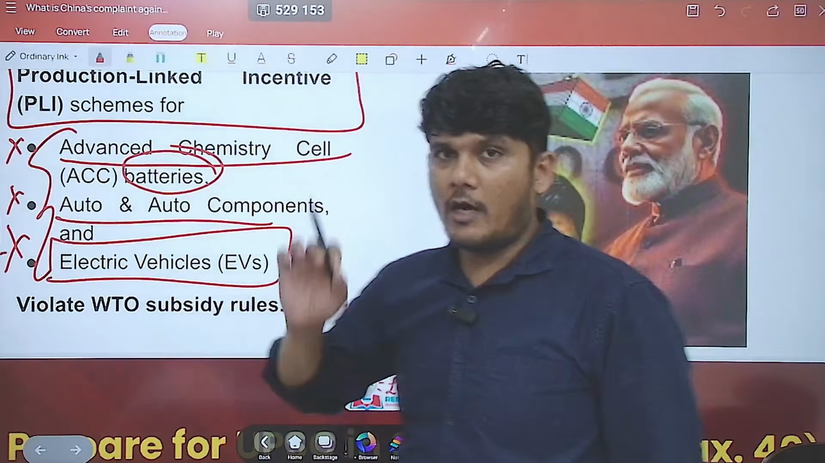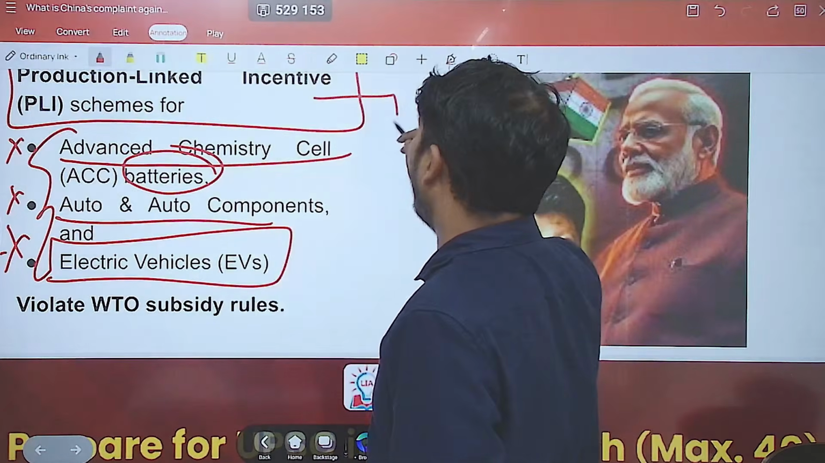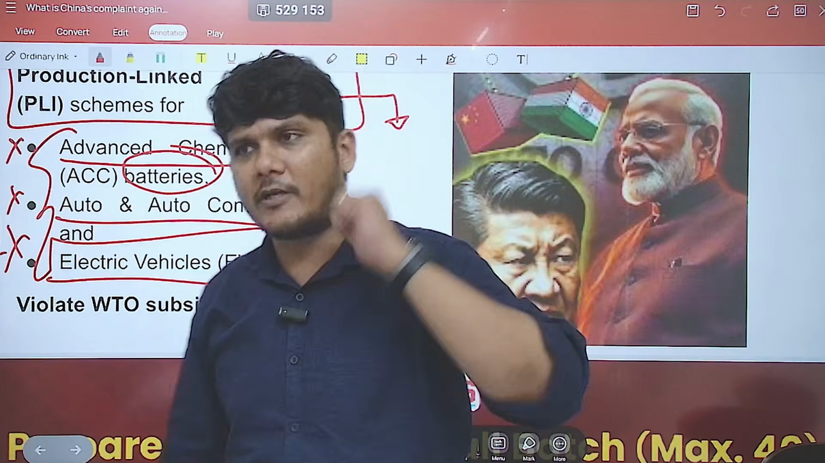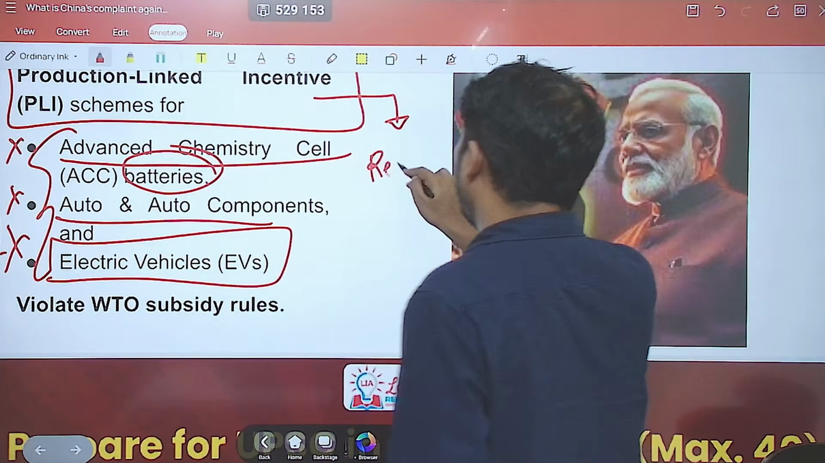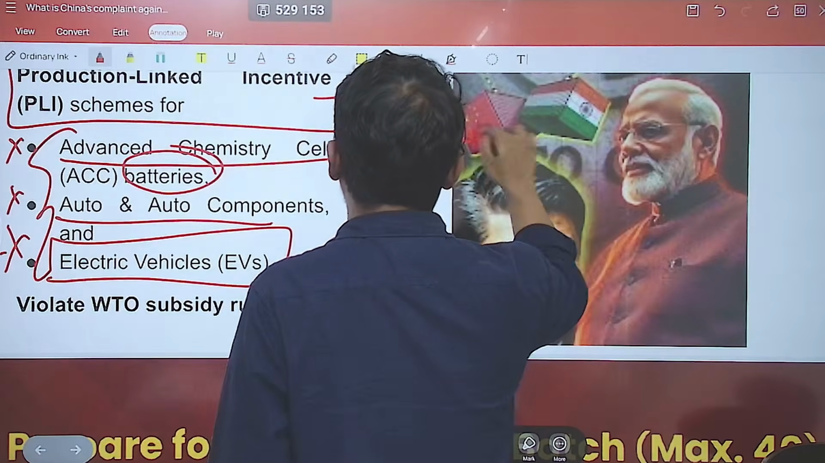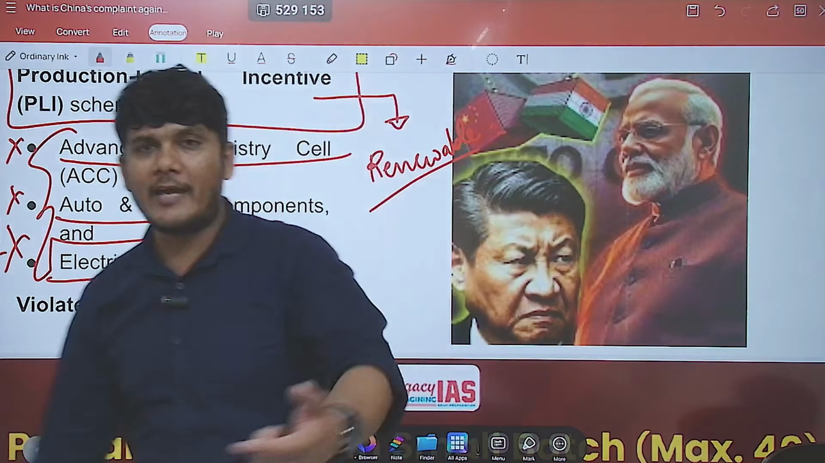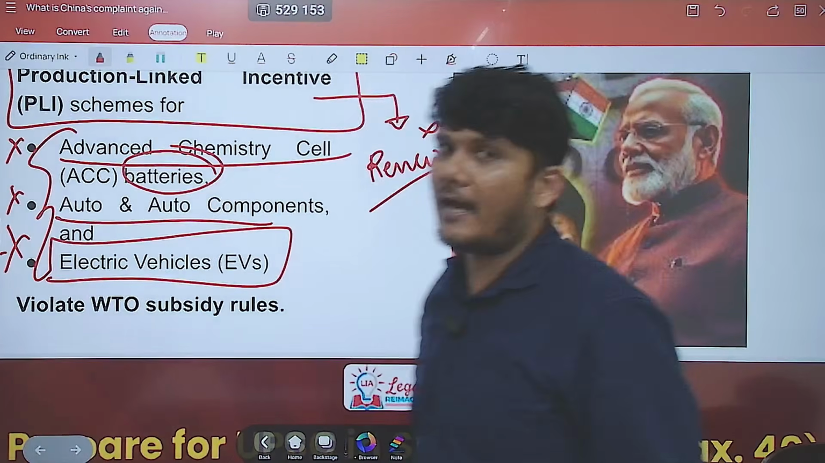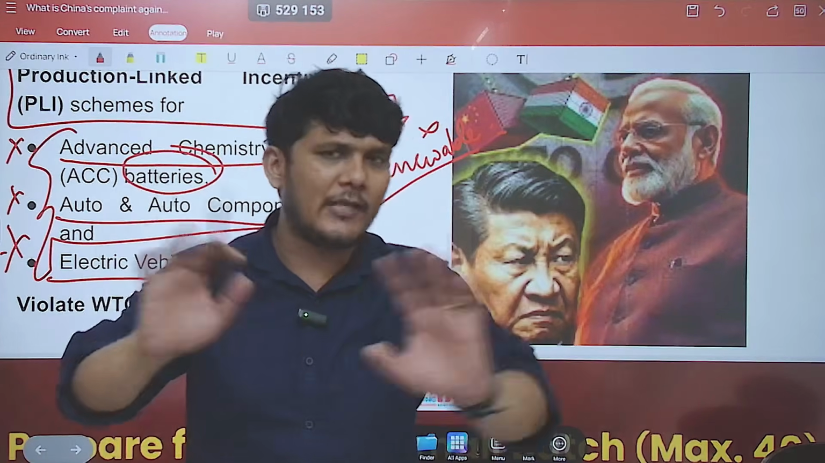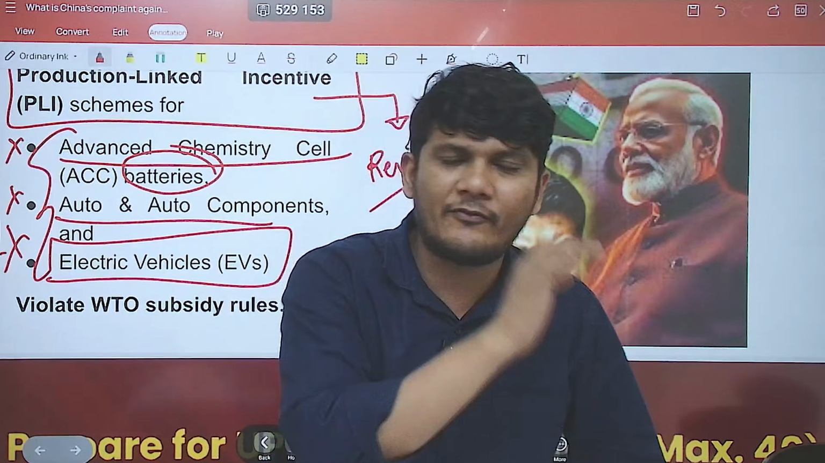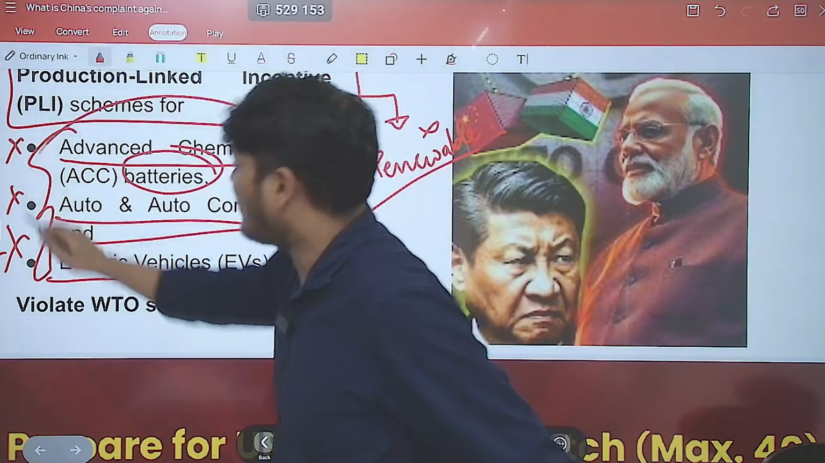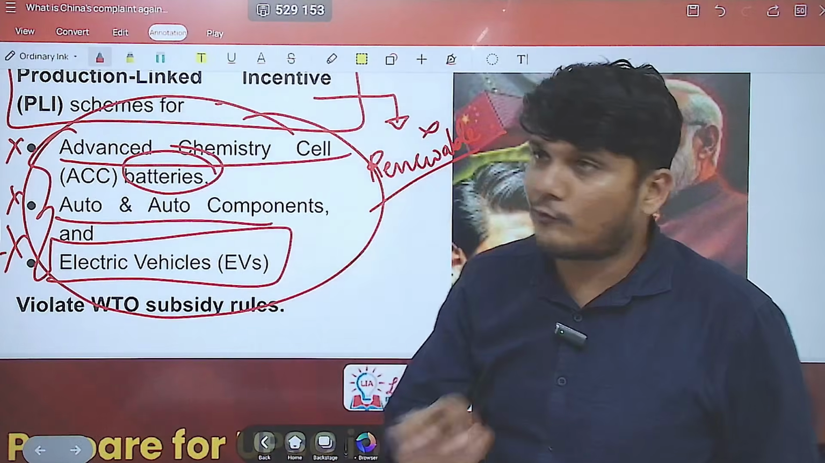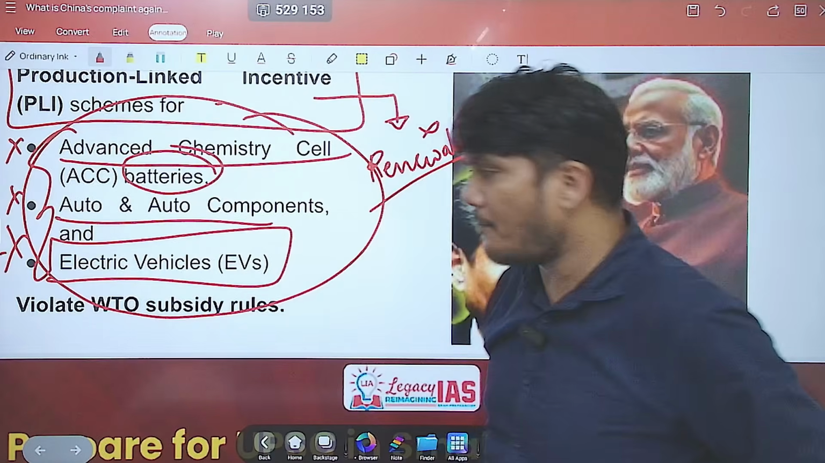PLI is an umbrella scheme which is there for various other sectors and production as well. For example, PLI is also there for renewable energy. With respect to the renewable energy PLI of the government of India, China has no objection. It has specifically raised issues with respect to these three sectors under the PLI. So make sure that you remember this specifically for the prelims exam.